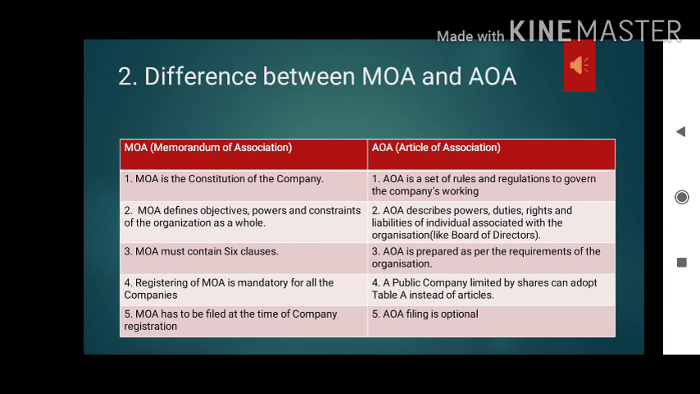The second difference is that the MOA defines the powers and the objective of the company, as well as any constraints on the organization as a whole. So what sort of objectives does the company have? All these things come under the MOA, whereas the AOA describes the powers and duties of the individuals, like the board of directors. What are their duties? What are the rights they hold? All these things come under the AOA.